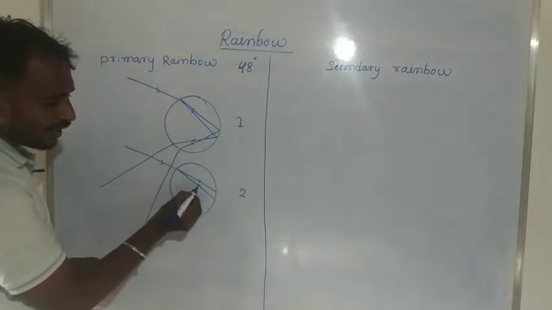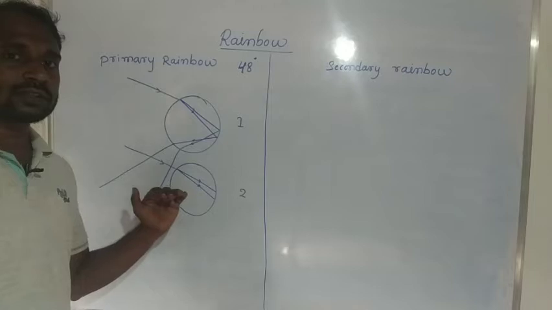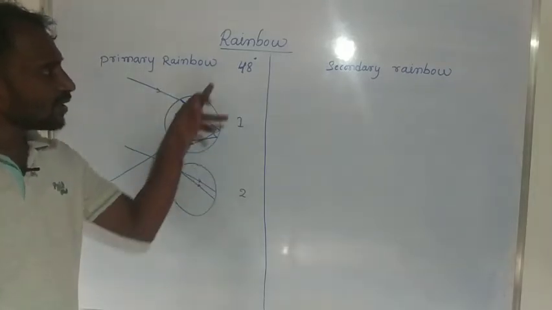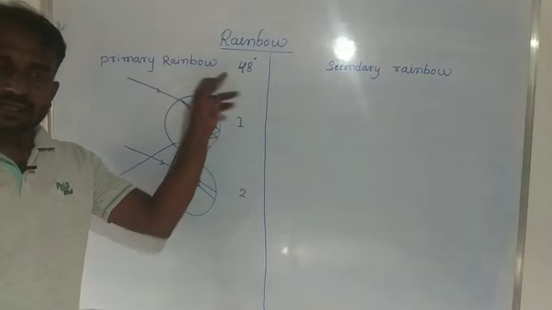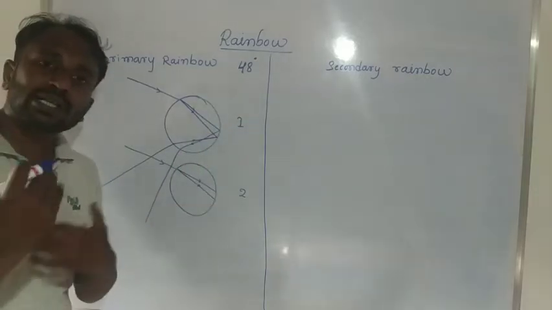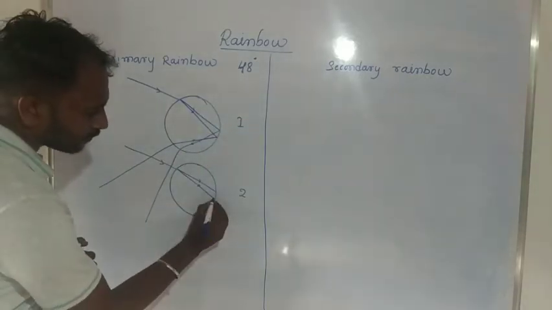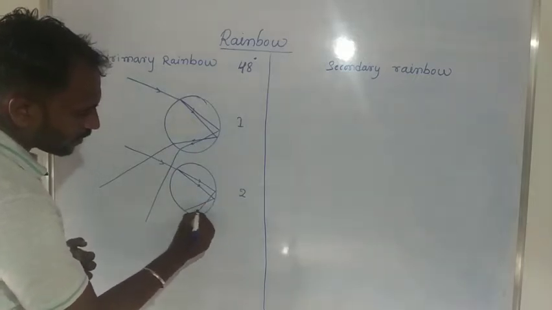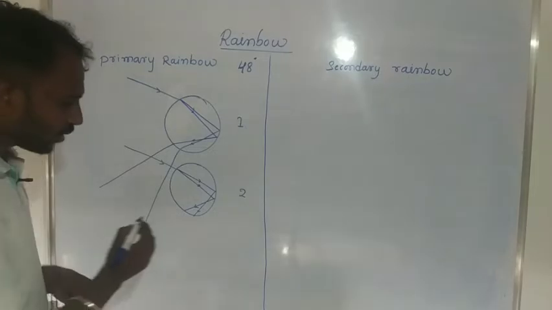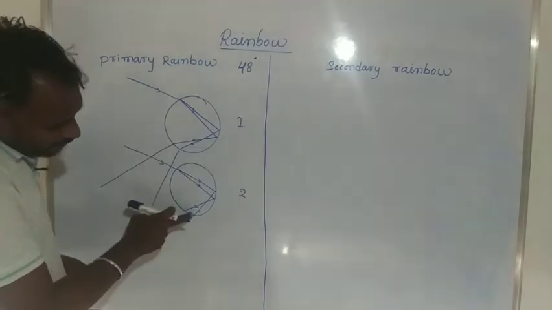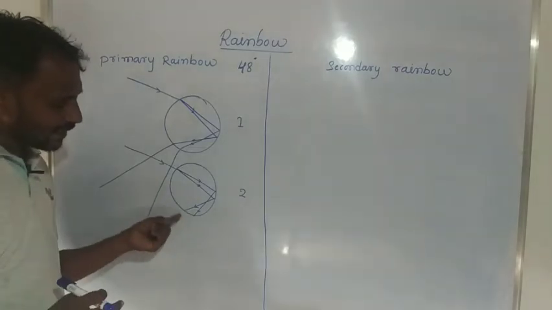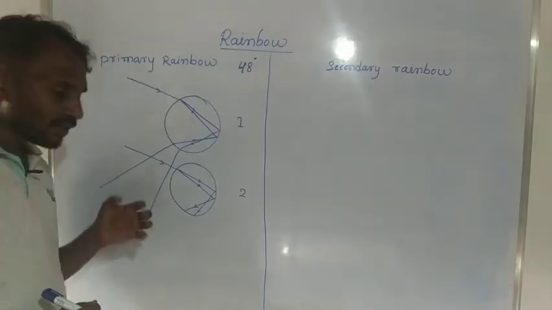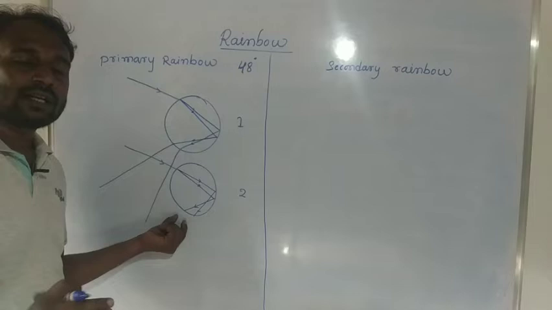This refracted light ray is incident on the inner surface of the water drop, and the angle of incidence is greater than the critical angle, so we get total internal reflection. This reflected light ray again is incident on another surface of the water drop, so this light ray is again refracted.